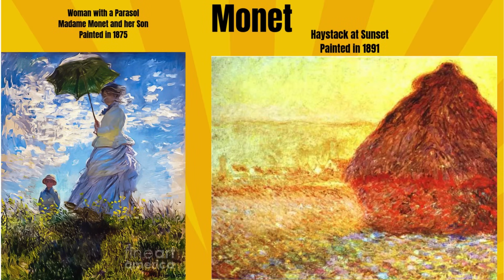Here are two more paintings by Oscar Claude Monet. Woman with a Parasol was a painting of Madame Monet and her son painted in 1875, while the other painting is called Haystacks and it was painted in 1891 and is a well-known work of Monet's.